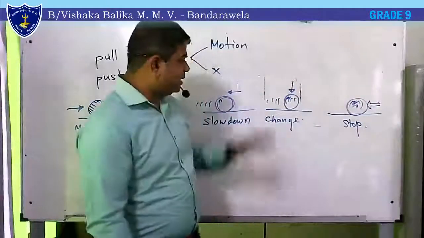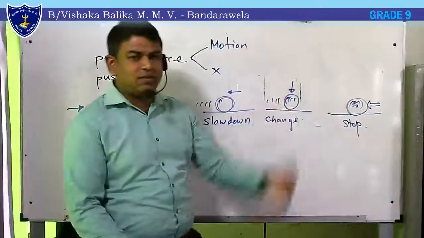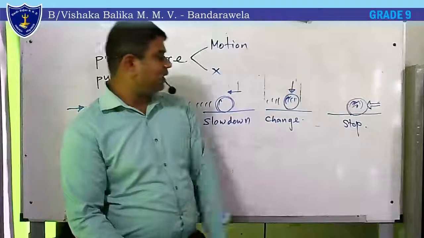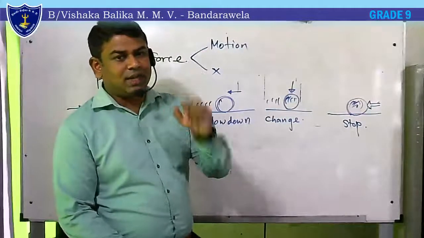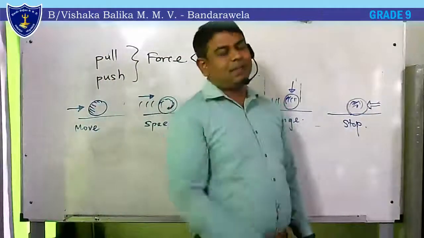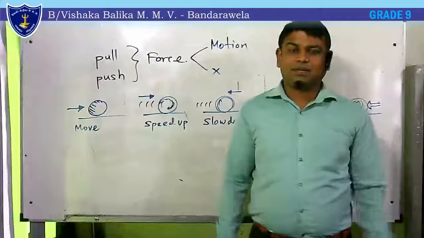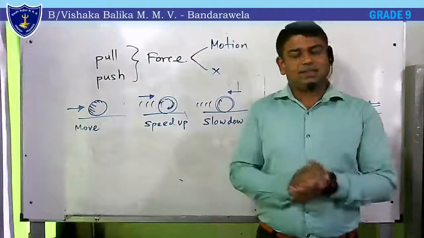And we can change the direction of a moving object. Finally, we can stop a moving object. There are 5 things we can do by means of motion. You can see them in the textbook as well. Read the note in the textbook, right? That's how we do these lessons.